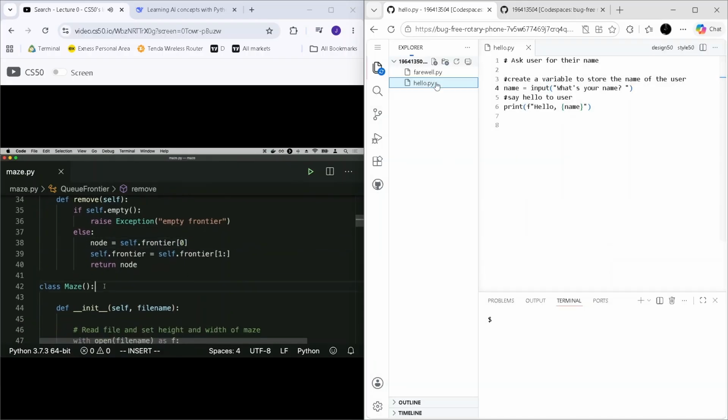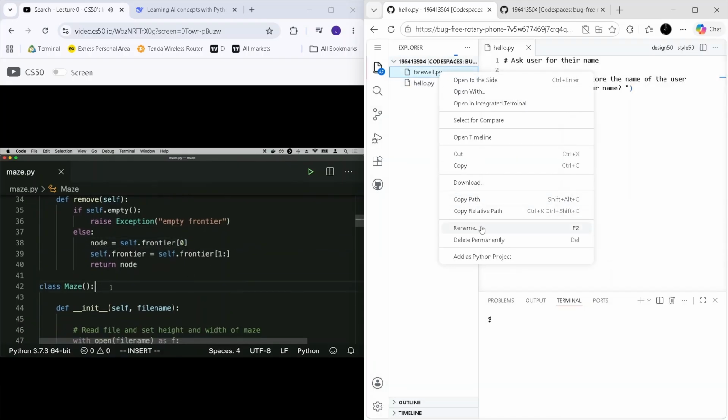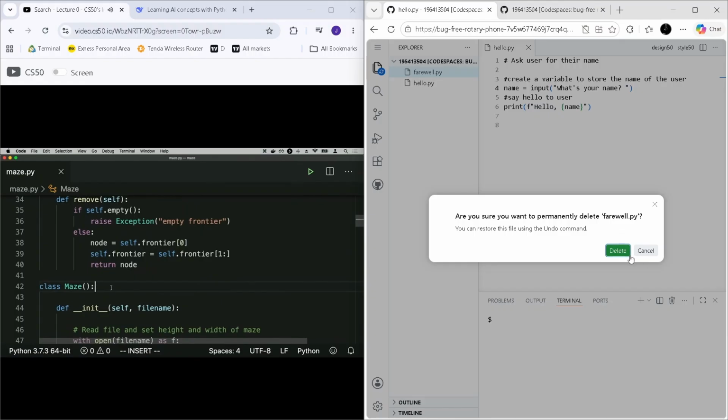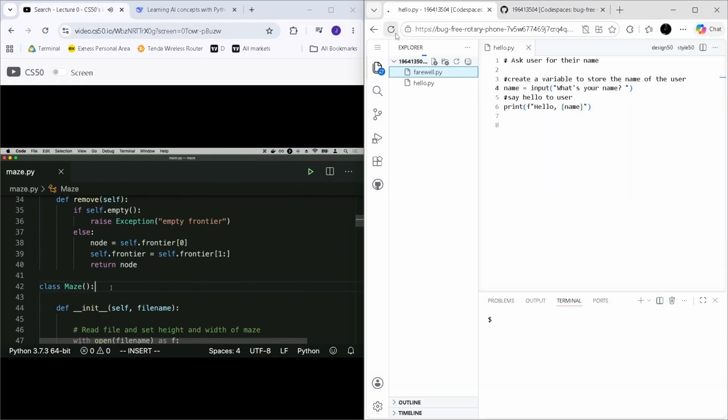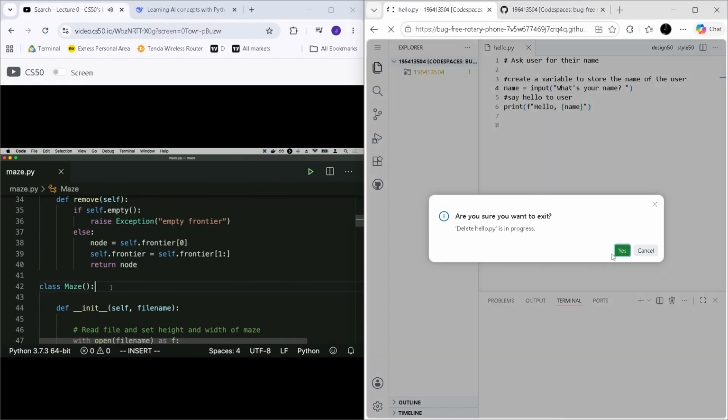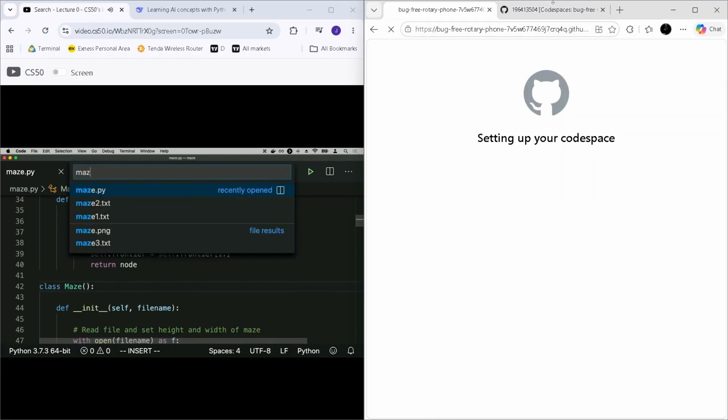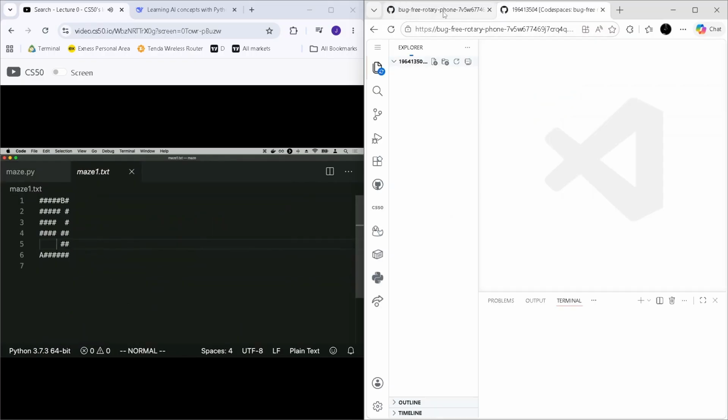Then under here, I have a definition of a class called maze. This is going to handle the process of taking a sequence, a maze-like text file, and figuring out how to solve it. So it will take as input a text file that looks something like this, for example.